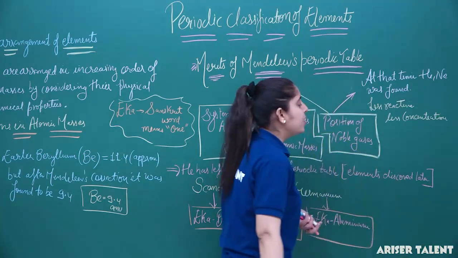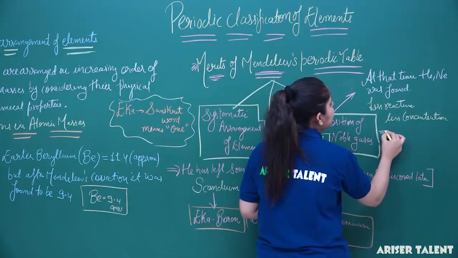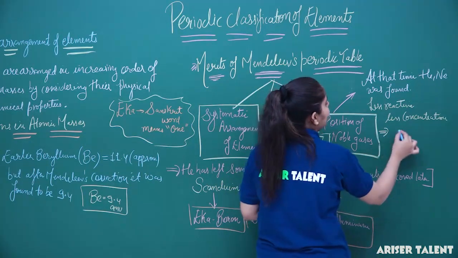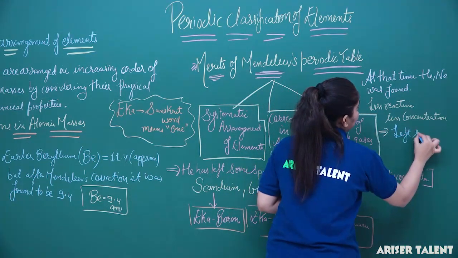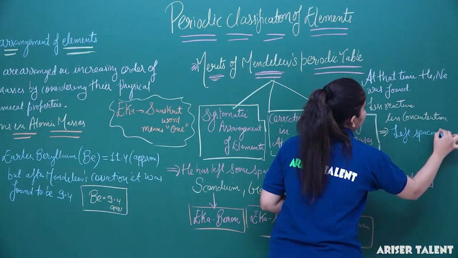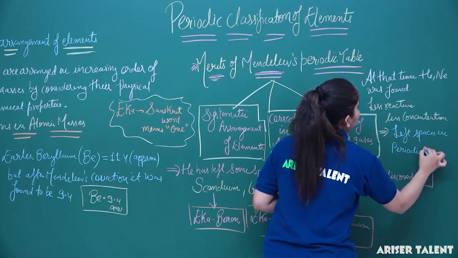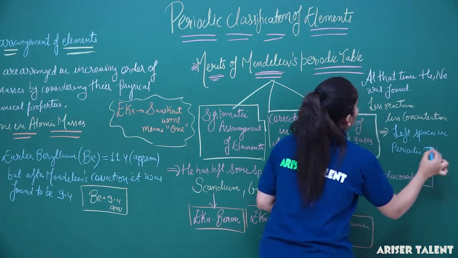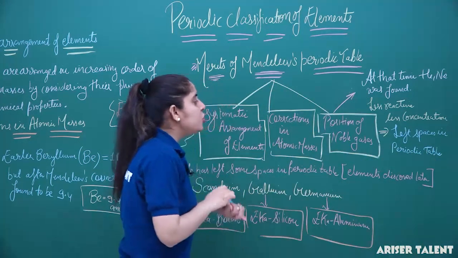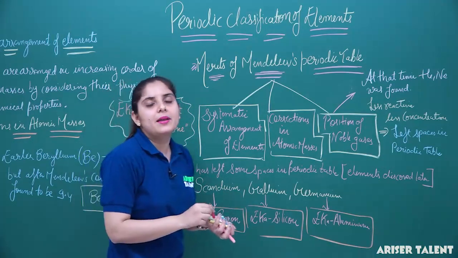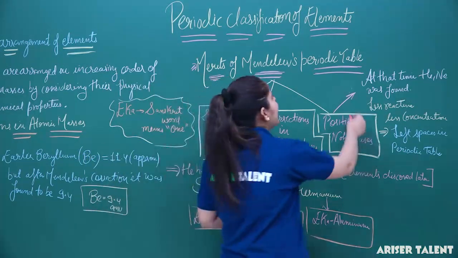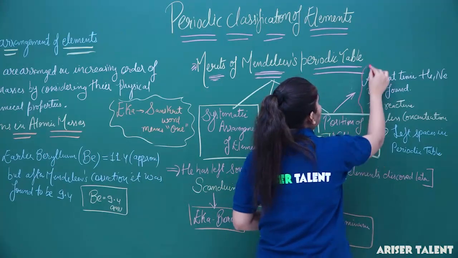So what did Mendeleev do? Mendeleev left spaces in the periodic table for such classification, and these spaces are for noble gases. So the position of noble gases has been classified to some extent by Mendeleev.